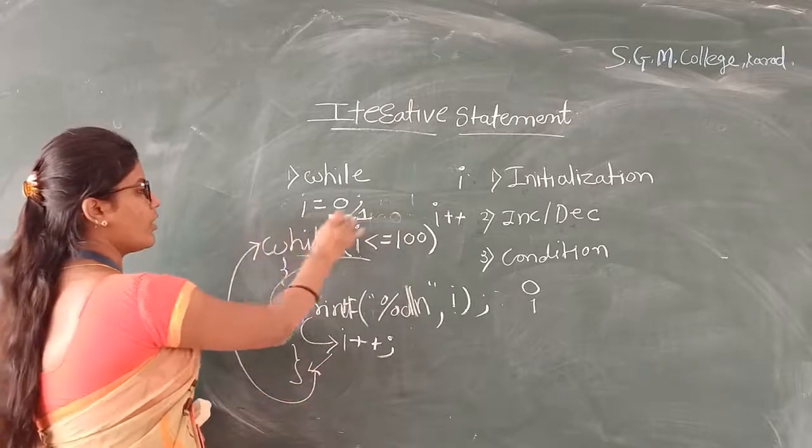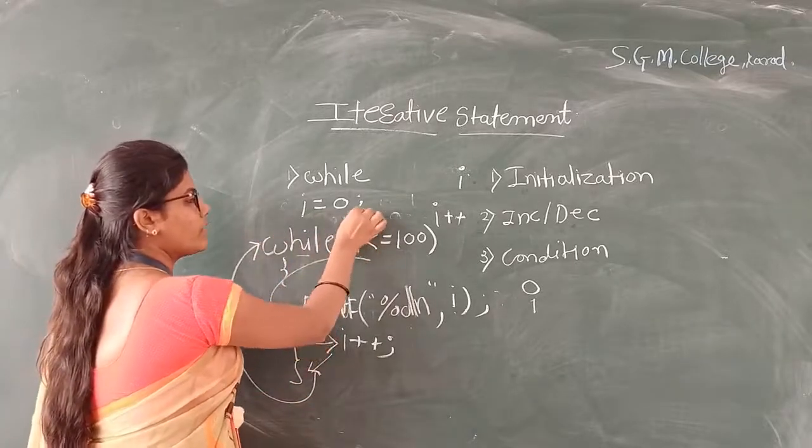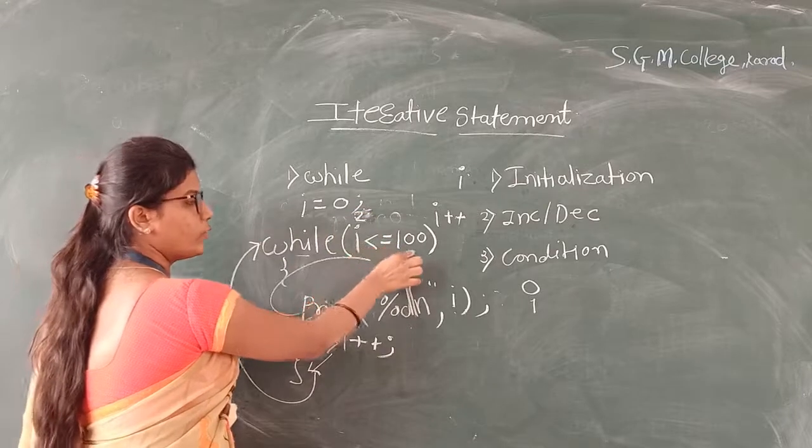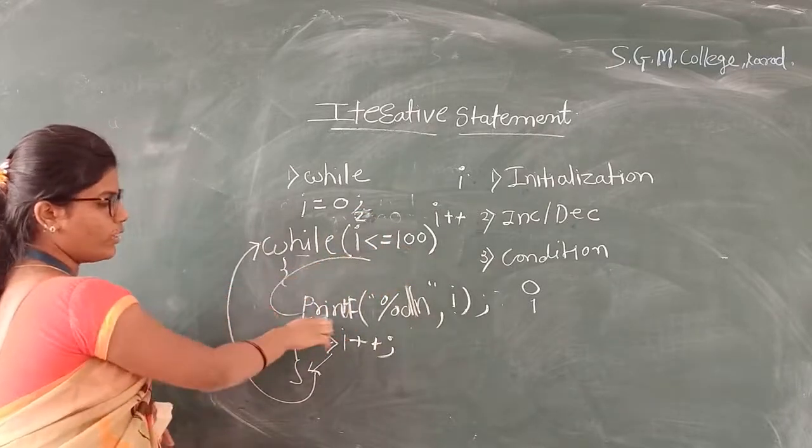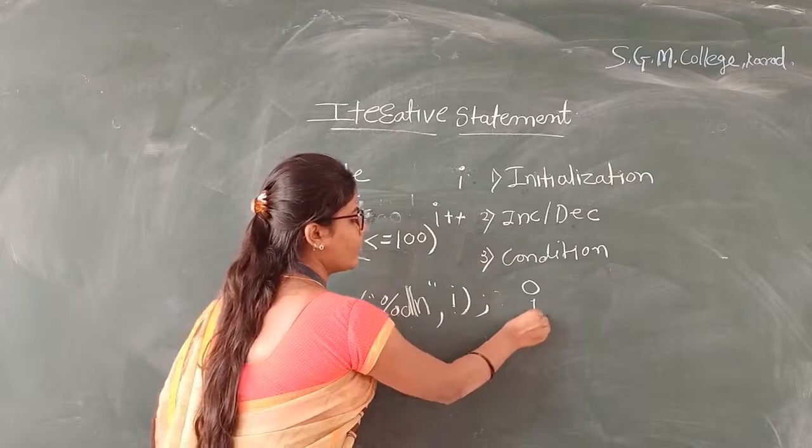Again control goes to the while loop. Value of I is 2. 2 is less than or equal to 100. Control goes to the printf statement and it will print 2.